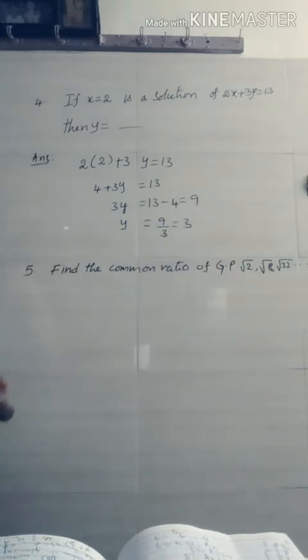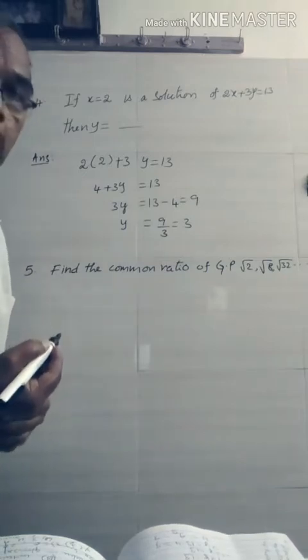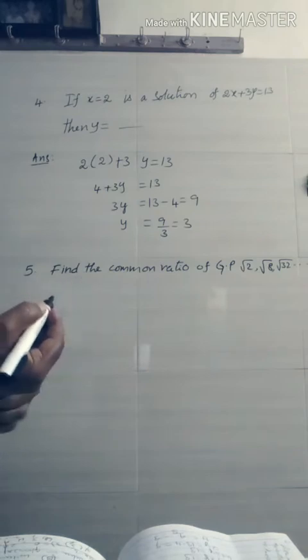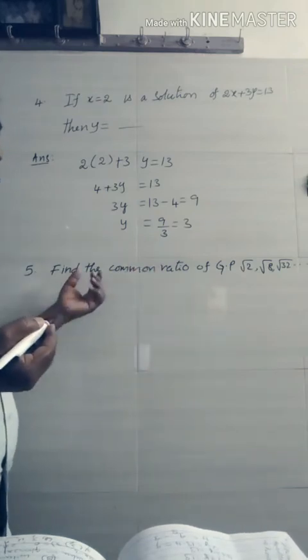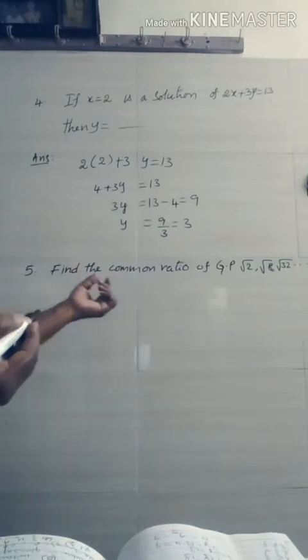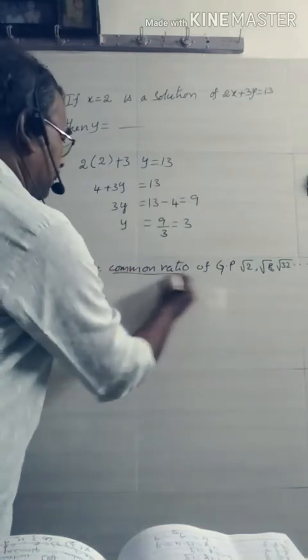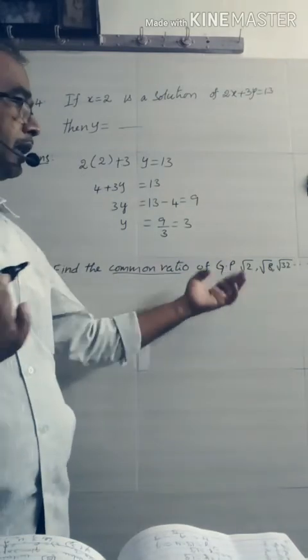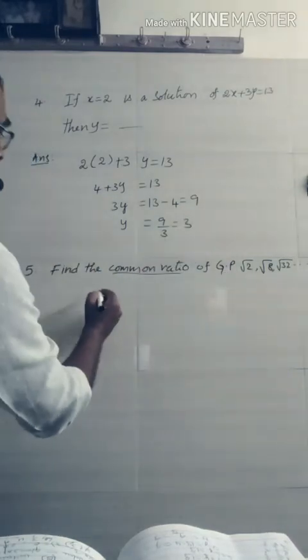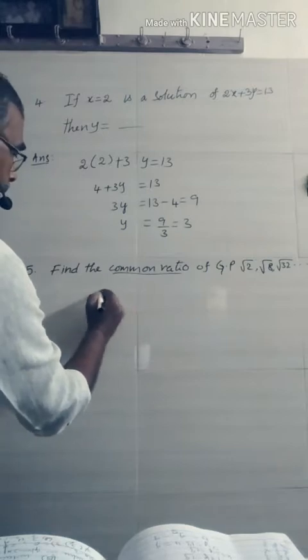Hence we know that if the ratio of two successive terms is a constant, then it is a GP. But here they ask only the common ratio, and the given progression is in GP. So you know the common ratio R